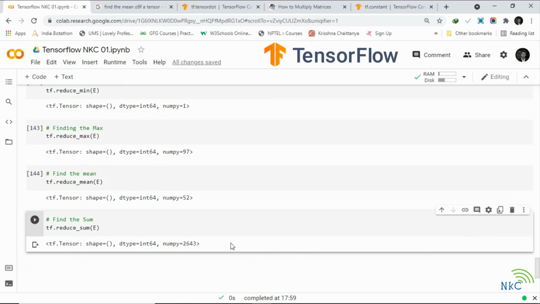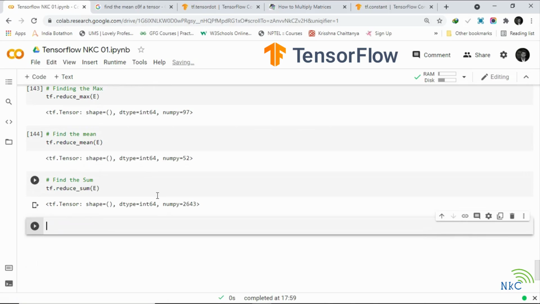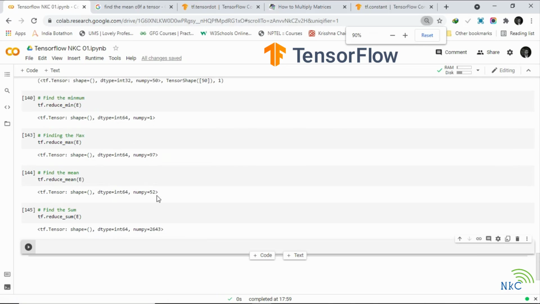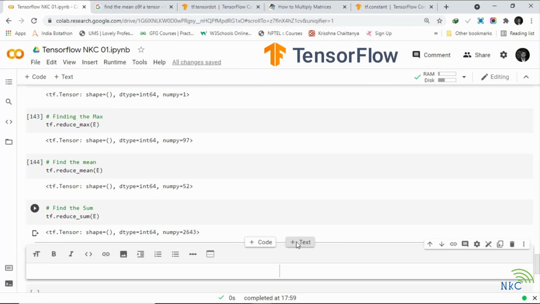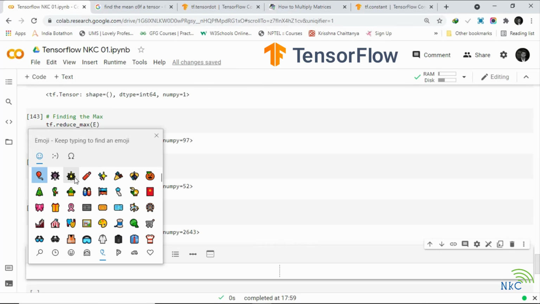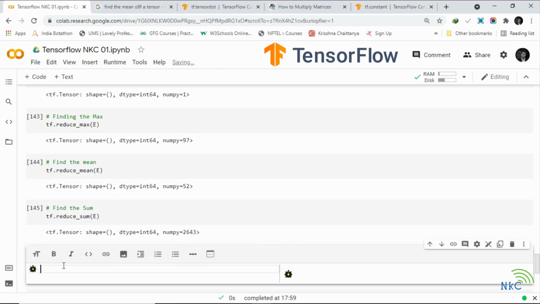There are a few other things that we can do, so I'm going to put a little challenge here. I'm going to put a little emoji here. Exercise: use what we have just learned to find the variance and the standard deviation of a tensor using TensorFlow methods. If you're not sure what variance and standard deviation are, the challenge has two sides to it. First, you have to find the variance of the tensor, and then you have to look up what variance and standard deviation are. So give that a try, and I will see you in the next video.